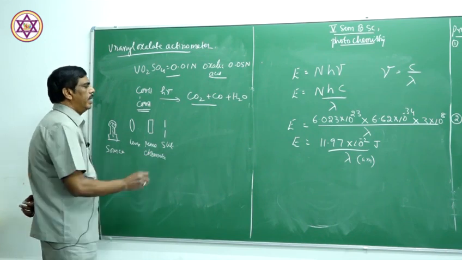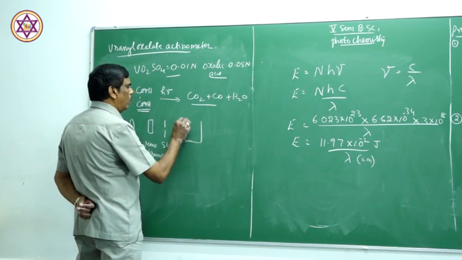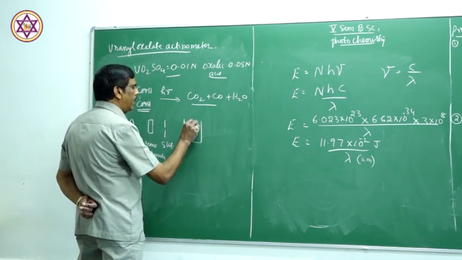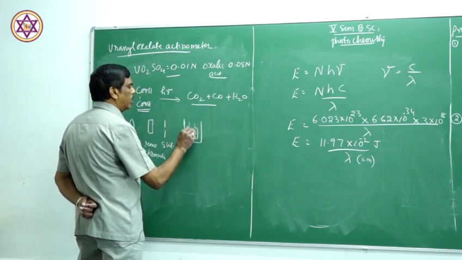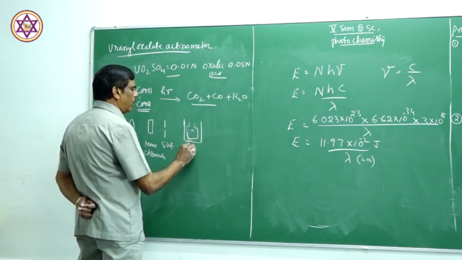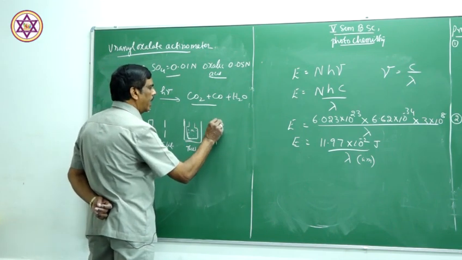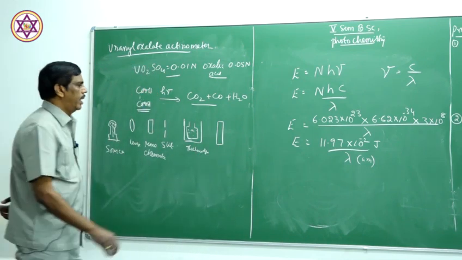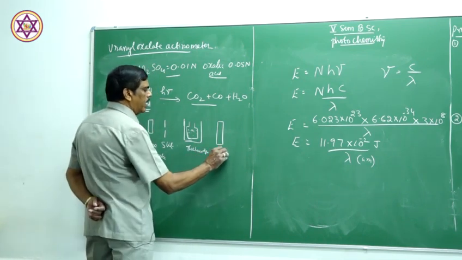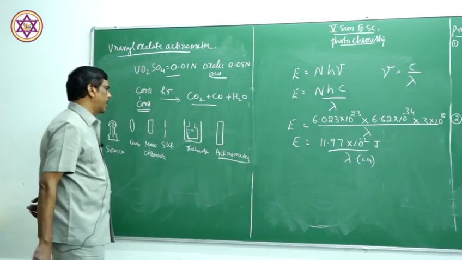So slit, then it is passed through a thermostat which contains the experimental solution. Experimental solution is here. So this is the thermostat, and there is an actinometer which contains uranyl sulfate and oxalic acid, the uranyl oxalate actinometer. So these are the parts of the actinometer.